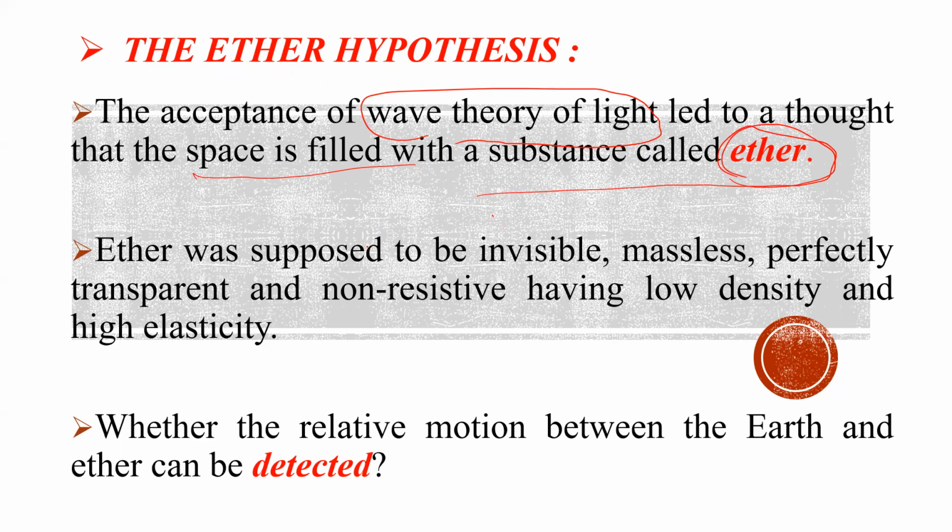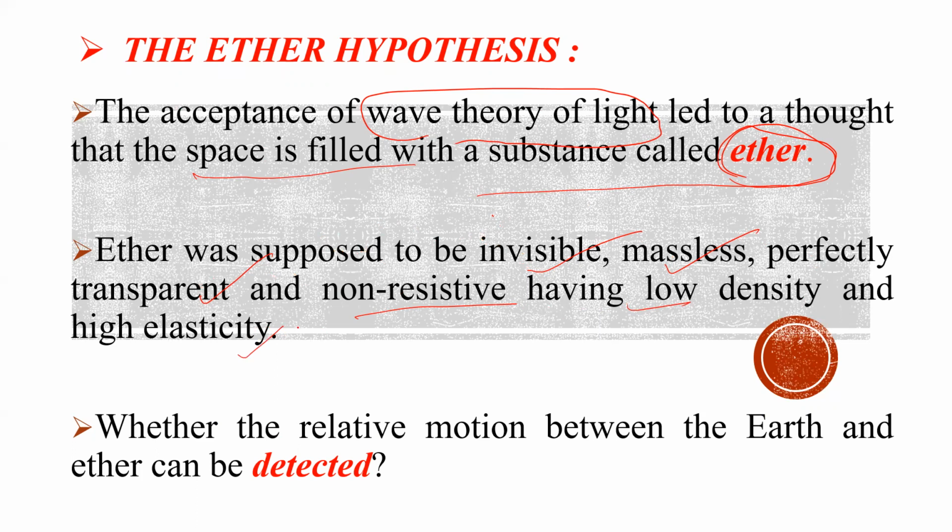And how was ether supposed to be? They estimated that the ether would be invisible, massless, perfectly transparent, and non-resistive, having very low density and high elasticity.